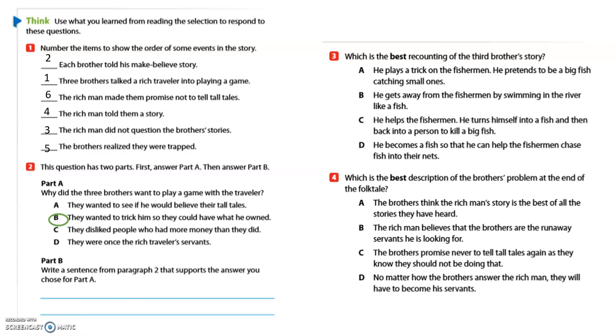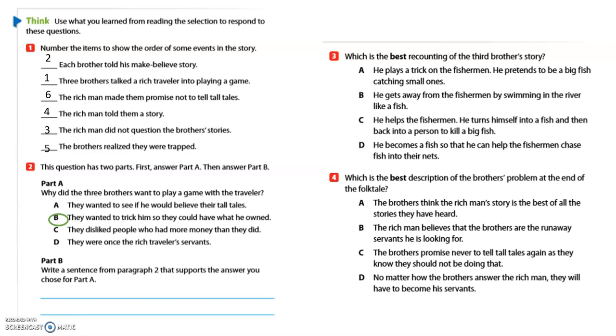B, he gets away from the fisherman by swimming in the river like a fish. C, he helps the fisherman. He turns himself into a fish and then back into a person to kill a big fish. Or D, he becomes a fish so that he can help the fishermen chase fish into their nets.